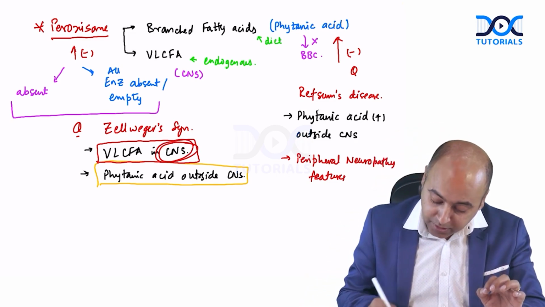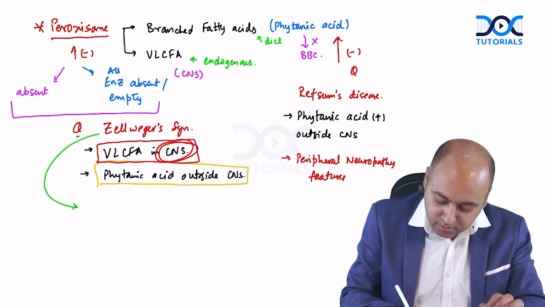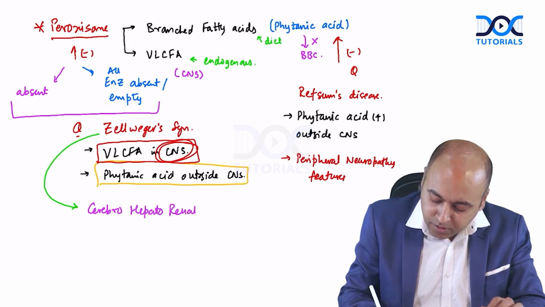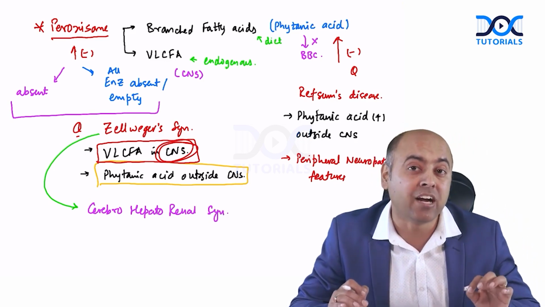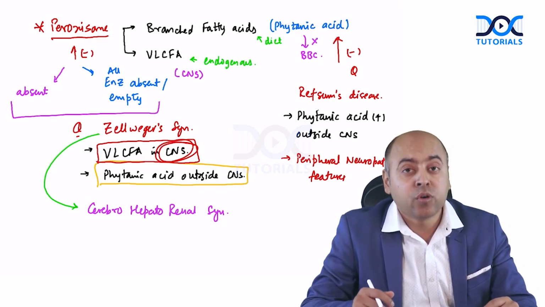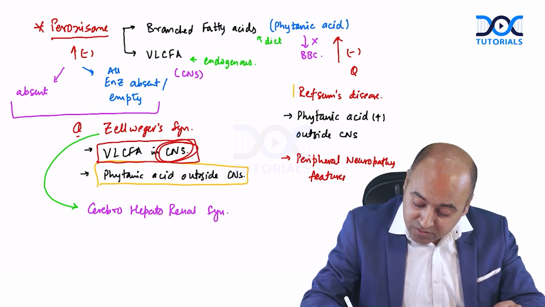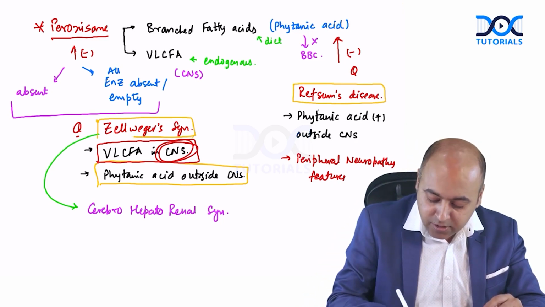Last thing to keep in mind: Zellweger syndrome is also known as cerebrohepatorenal syndrome, depending on the organs getting affected. These are the information you need to know when you talk about peroxisomal metabolism and the associated disorders.